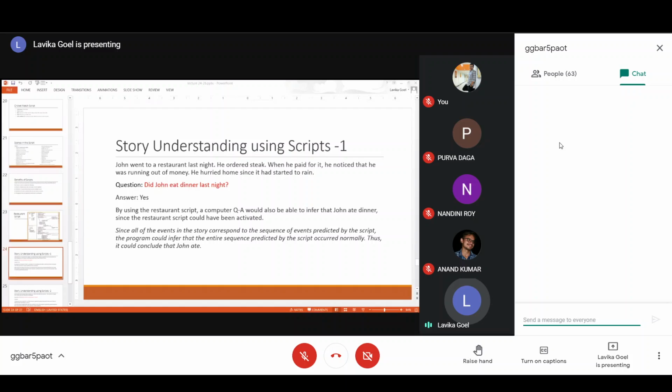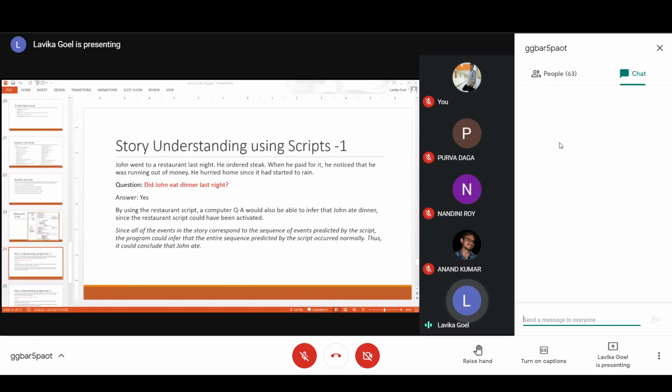See, nowhere has it been mentioned in this story that he ate. It's mentioned that he went to the restaurant, he ordered, he paid also. Is it mentioned explicitly that he ate? No, nowhere is it mentioned that he was eating. So can you answer this question from your common sense?